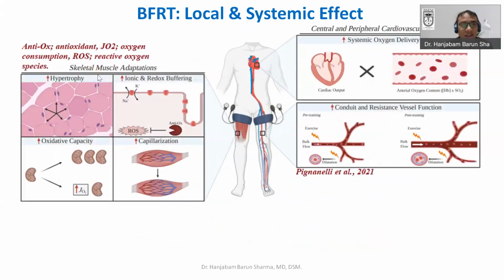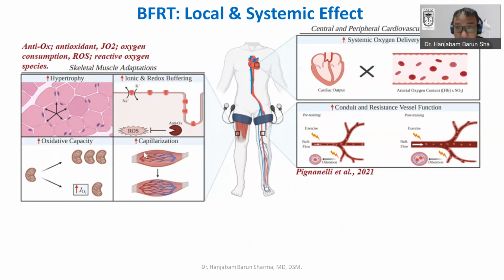So similarly, another author has proposed this function also. We have already seen that increased muscle hypertrophy happens because of blood flow resistance training, and there is increased production of reactive oxygen species (ROS). The problem is that the reactive oxygen species will happen, but the ionic and redox buffering capacity will also improve, and the oxidative capacity of the muscle will also improve.